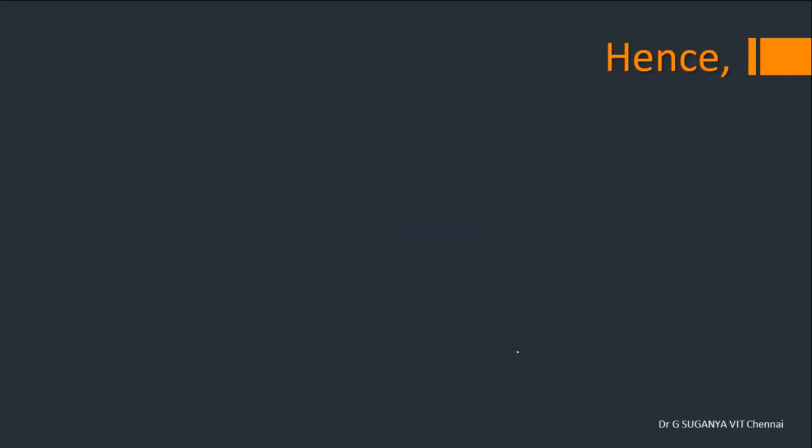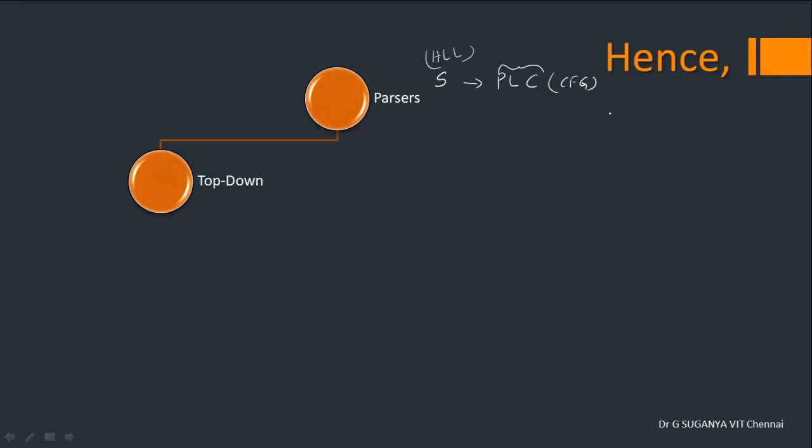So moving on to identify what are the different kinds of parsers available. Having understood the meaning of parsers, we need to check whether the given statement is up to the programming language construct or not. This programming language construct will be defined using context free grammar. So you are giving statements in high level language, and these statements need to be mapped to the corresponding grammar. So we have basically two types of parsers. One is top down parsing, the next one is bottom up parsing.